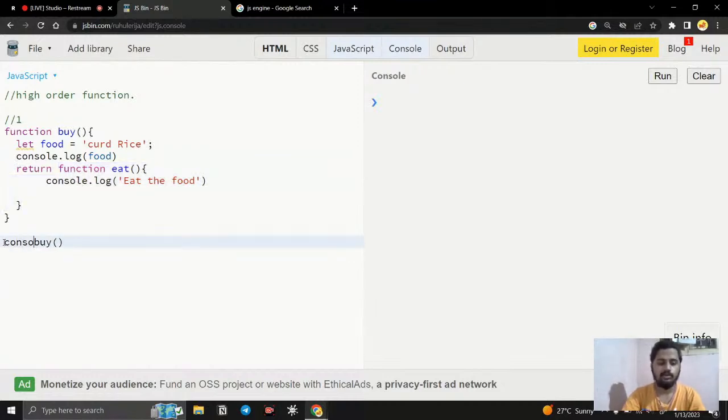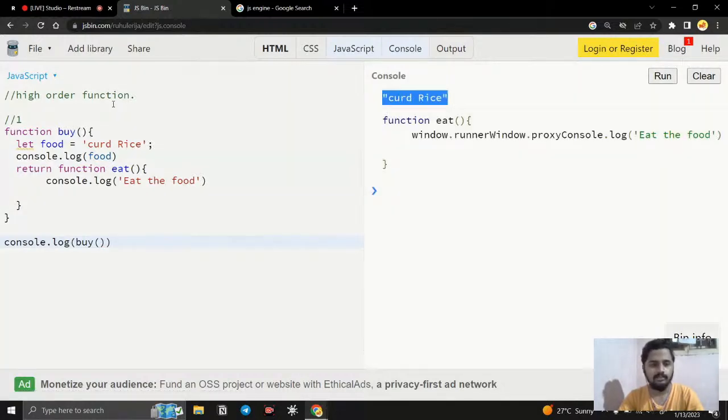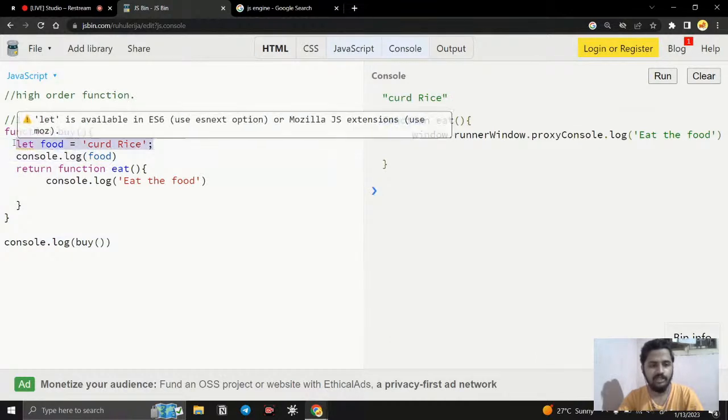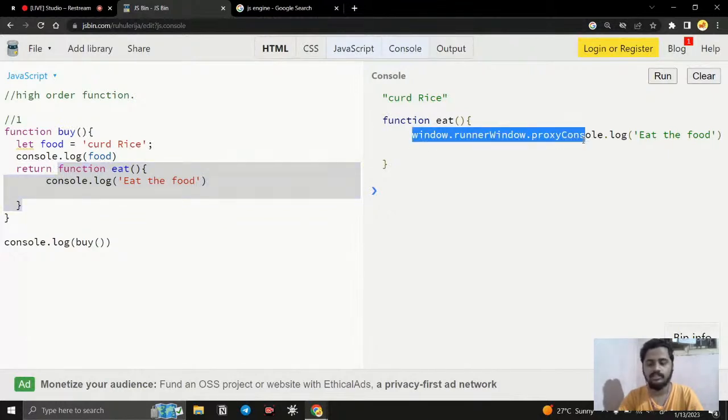Let's see, I just want to grab the answer in my console. I call console.log and invoke the buy function. If I run it, you can see the curd rice, the variable we have created, is successfully displayed. And what about the function? If I call the function, it returns another function, right? So this is actually a higher order function. You can see the function name is eat, and don't care about the extra output, this is because of the JS bin we are using.